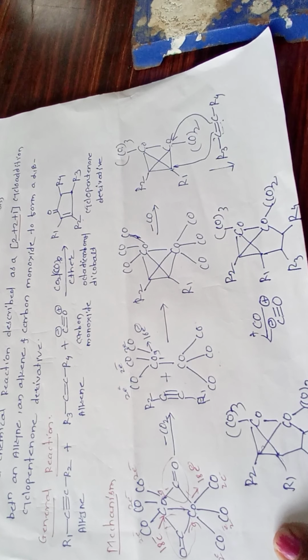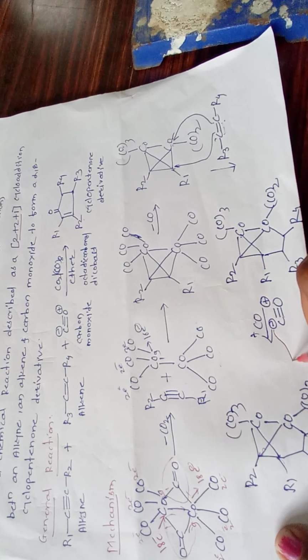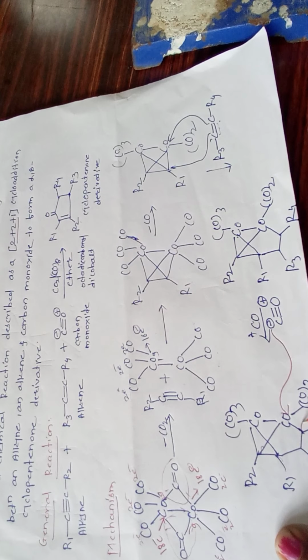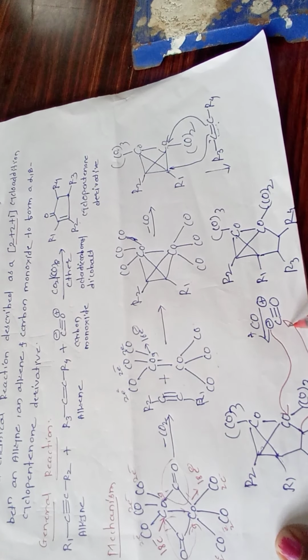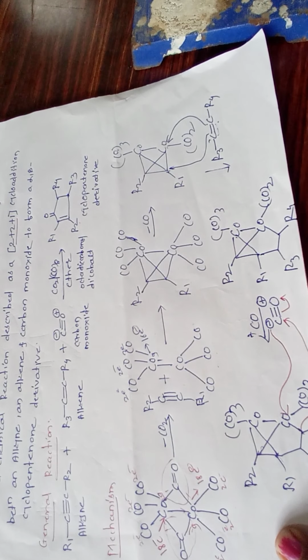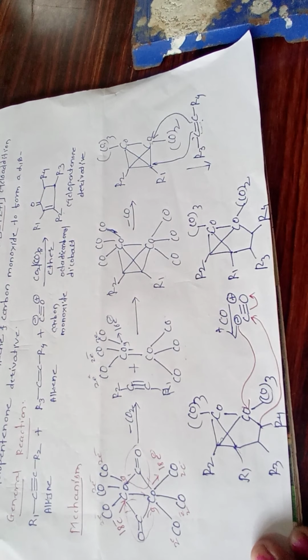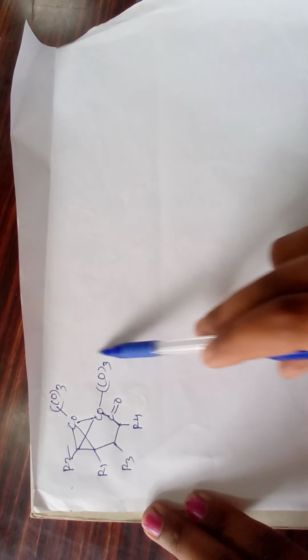So the reaction is carried out with carbon monoxide, this cobalt and this carbon. The negative charge can attack this cobalt, then this bond can attack this carbon, and this bond shifts onto the oxygen atom, stabilizing the positive charge over the oxygen atom. So this type of complex is formed.